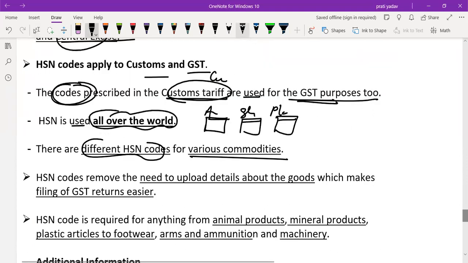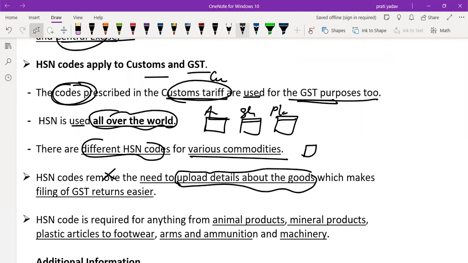HSN code removes the need to upload details about the goods. Let's say you sell shoes, let's say 100 pairs of shoes. So this HSN removes the need to upload details about your goods, which makes filing the GST return easier. Very simple. Then you do not have to upload the list of your goods, and tax authorities access that data from the HSN code. Then it is very easy for you to file GST return.